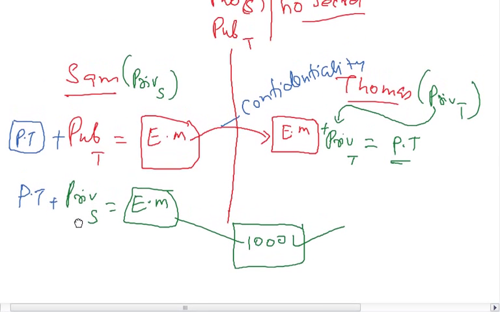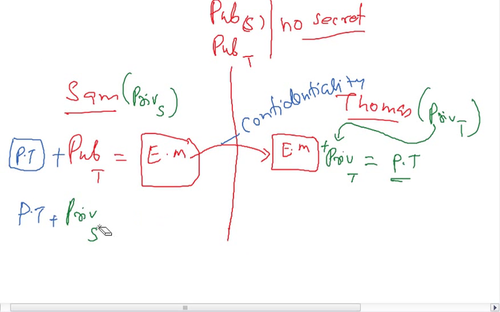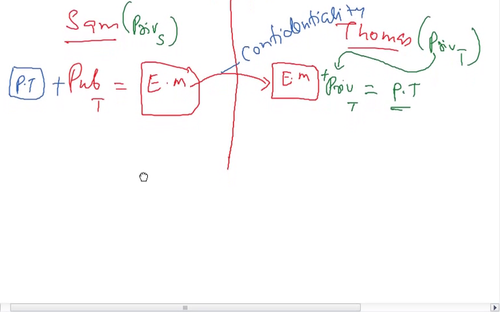The opposite key is the public key of Sam, which is easily available on the internet, or it is public. It is no secret. When it is sent to 1,000 other people, all of them can catch hold of this public key, that is the opposite key of the key which is used to encrypt. So confidentiality cannot be achieved here, which essentially means that if you want to achieve confidentiality, then you have to use the public key of the recipient to encrypt the message, because the other key will be only with the owner, and he should not compromise that. Once he compromises, it's a different issue altogether.